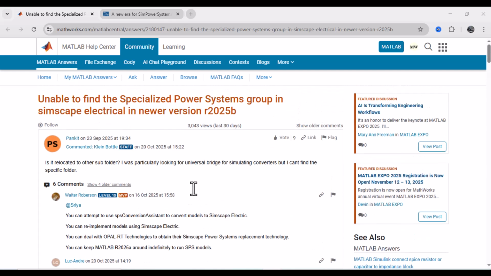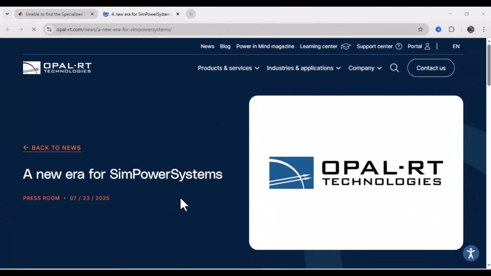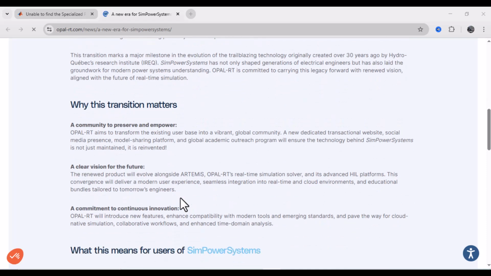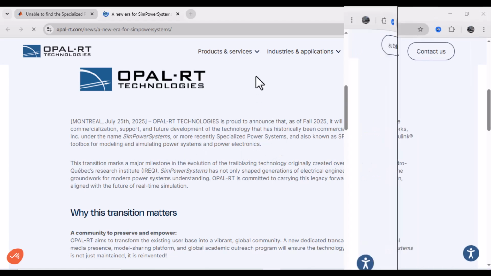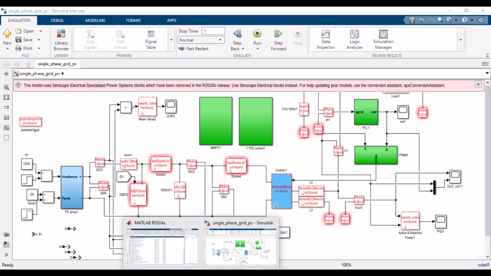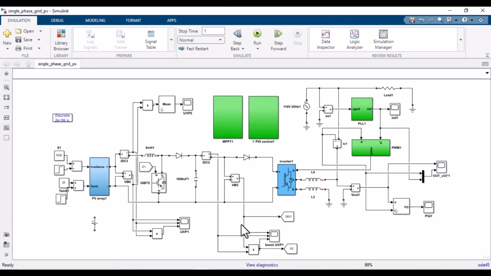I found this page very helpful as many people discussed this issue. This person commented that you can get access from Opal RT by contacting them. So Opal RT Technologies is changing the way SimPowerSystems works. It says that they take over the commercialization, support and future development of the technology from MathWorks under the name Specialized Power Systems. When I open the same model in other versions like R2024a, it's working correctly.